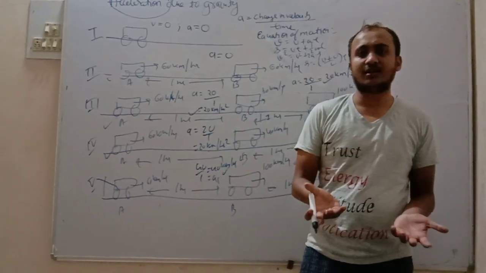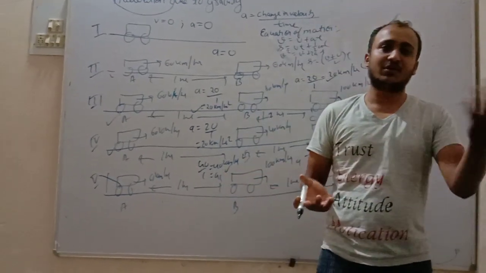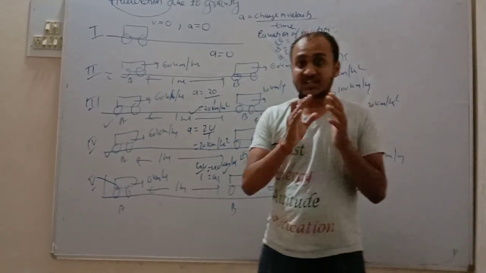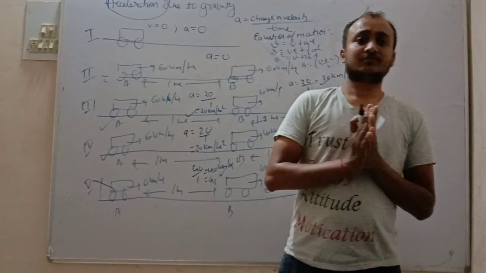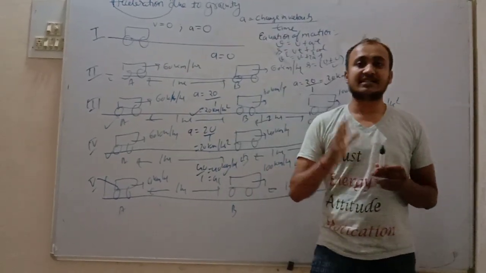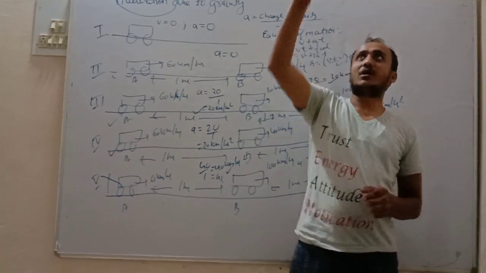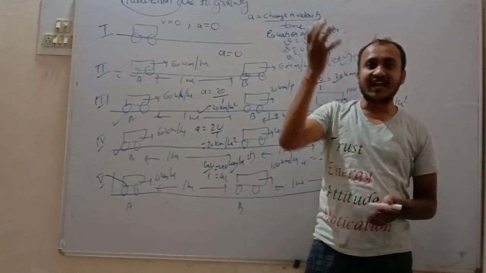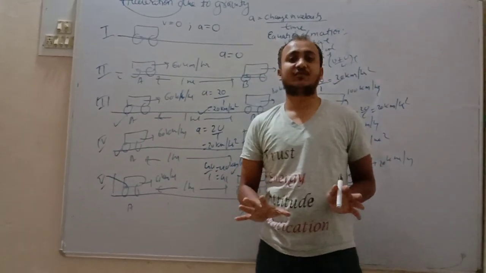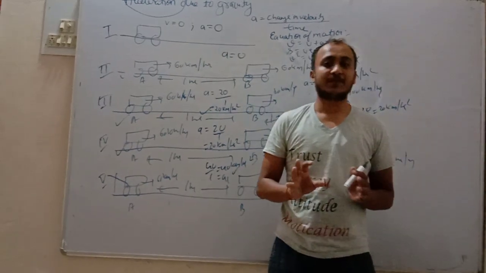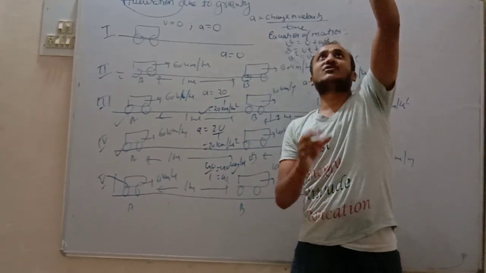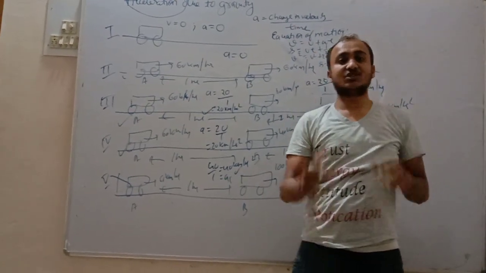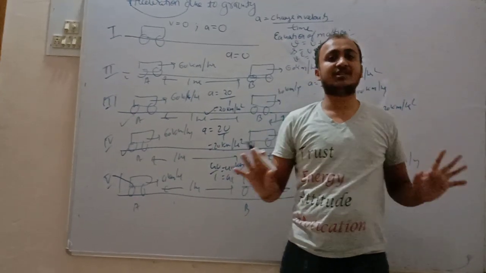As we ride a bicycle or bike or scooty, our velocity keeps on decreasing and increasing. The acceleration is not constant. But in nature, acceleration is constant. When we drop an object, the acceleration of that object is always constant, that is 9.8 meter per second square. So when an object falls, its acceleration is always constant, whatever the condition is.